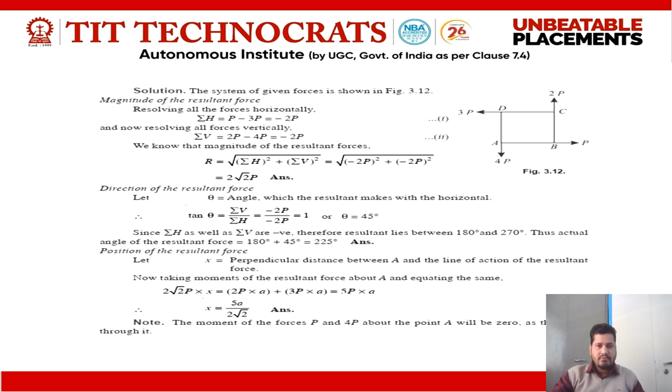Now with the help of this equation, x is equal to 5a divided by 2 root 2. This is our final answer, that is, our resultant force passes at a distance of 5a upon 2 root 2 from point A. The moment of the forces P and 4P about point A will be 0 because they pass through that point.